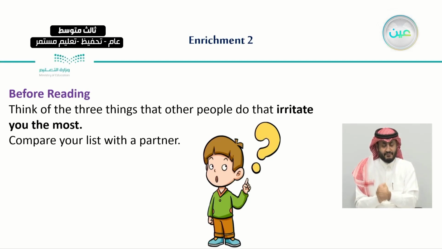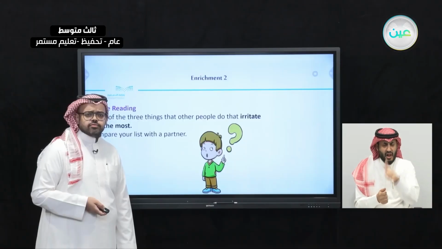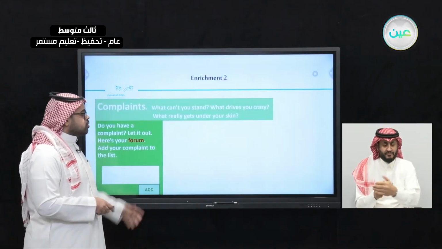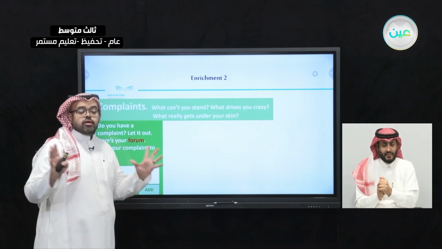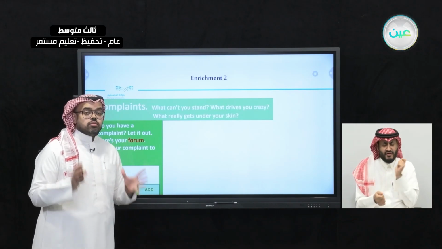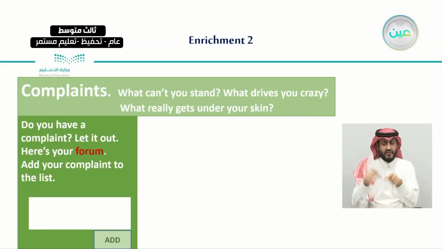We went straight after this to the reading lesson, where we started by thinking of the three things that other people do that irritate you the most, that make you most uncomfortable, and making a list of them. As you can see here, there is a forum, and in that forum we can read complaints that people added. People listed the things that annoy them, irritate them, make them uncomfortable. So you can add your own complaints to this.